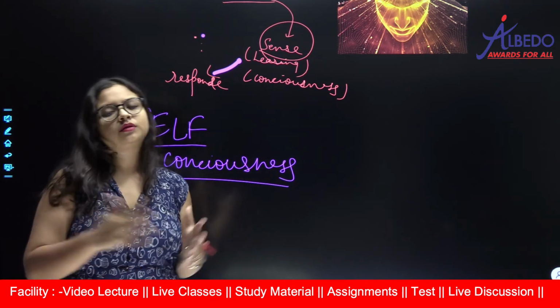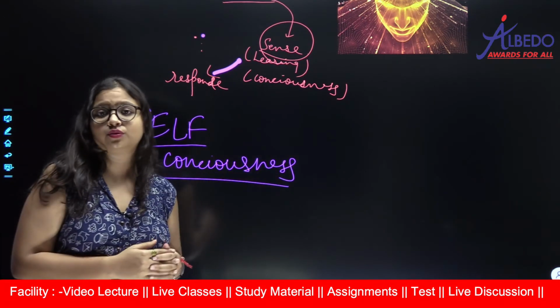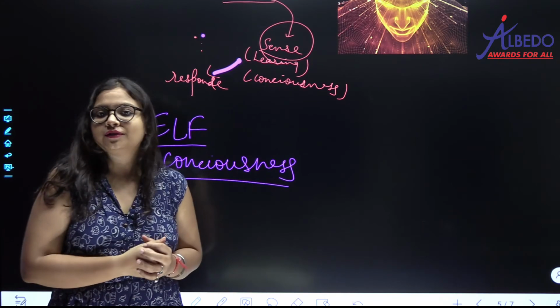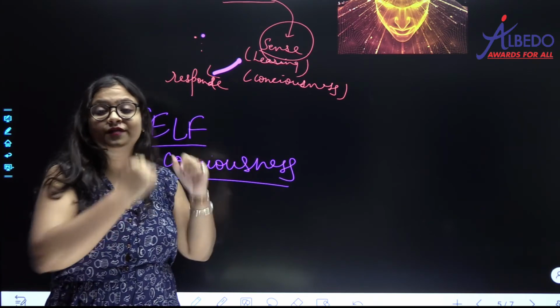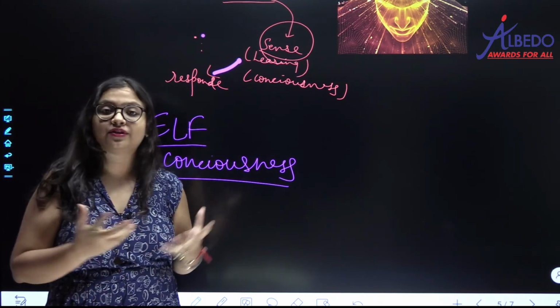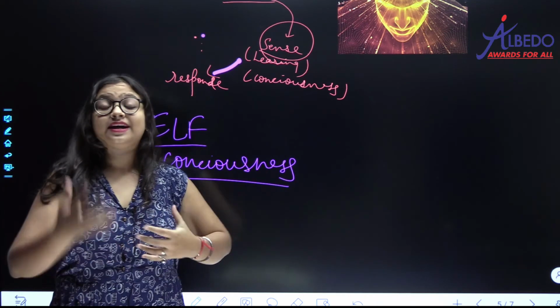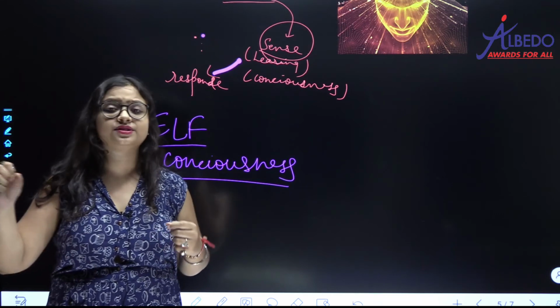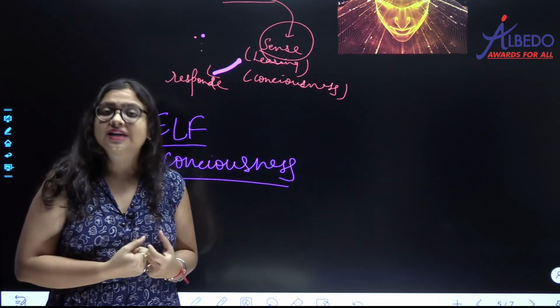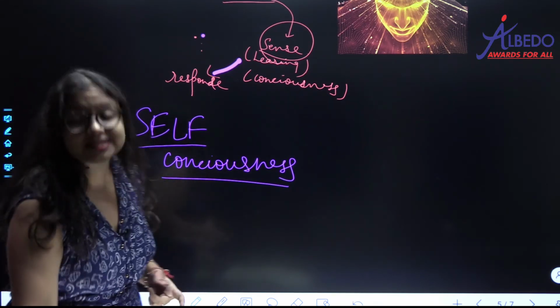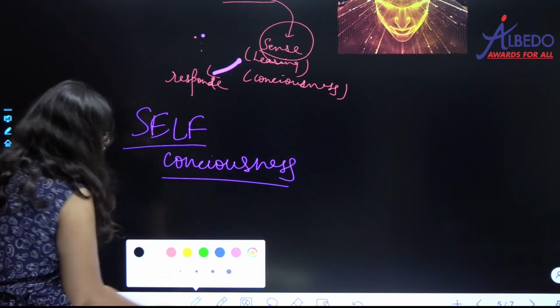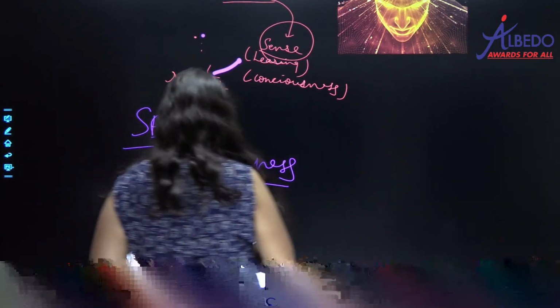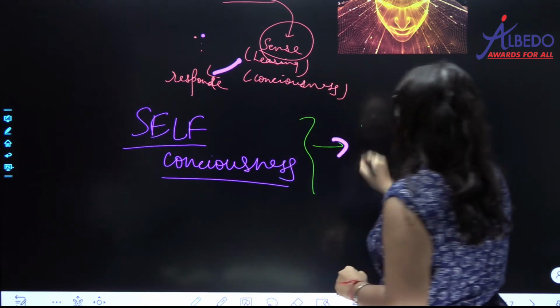How many of you, before coming to coaching or going to a school or going on a date with your girlfriend, how many of you see your face in the mirror? है ना, everybody does that. So what is that, है ना? That is self-consciousness. How am I looking, है ना, बाल झाड़ रहे, ये कर रहे, I want to wear this dress. So consciousness about self is what is known as self-consciousness. And remember that self-consciousness is a special characteristic of only humans.